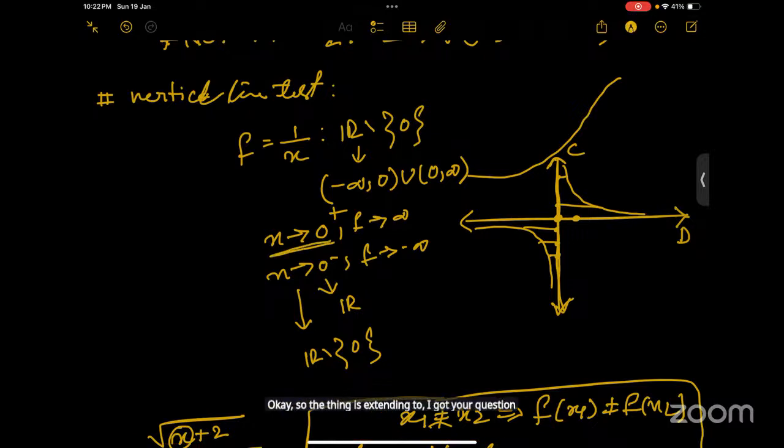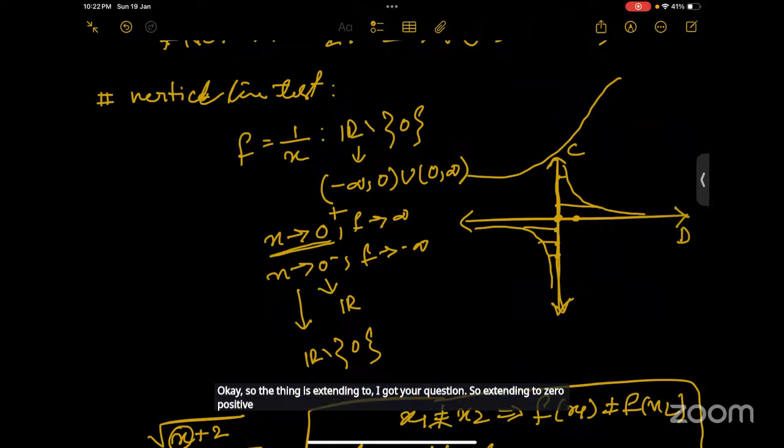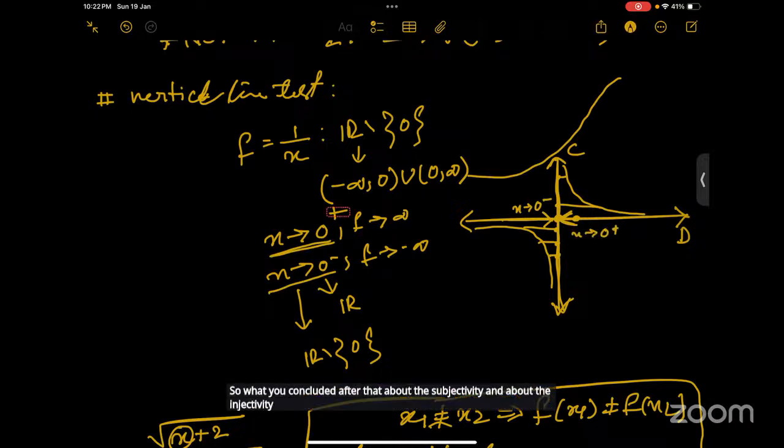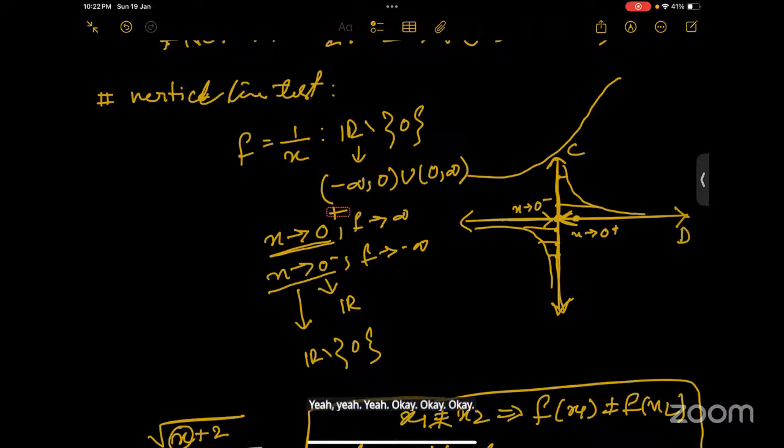Tending to 0 positive means x is tending from the positive side of the x-axis, and x tending to 0 from the negative side means from the left hand side. What did you conclude about surjectivity and about injectivity? Infinity and minus infinity, this is clear, right?